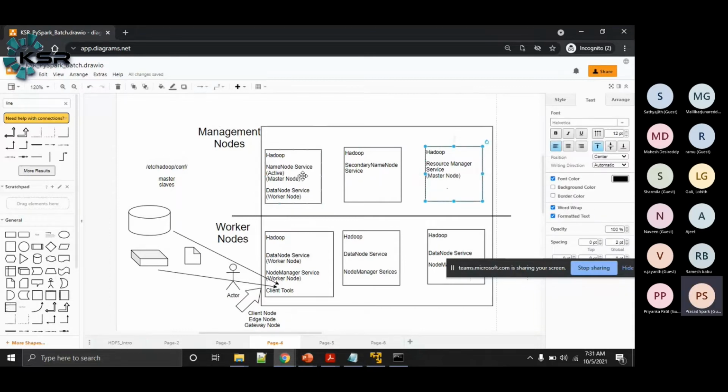The name node here is active and the name node service there is passive. Now we can make the name node service in the other system active and make this one passive. Then we can go and update the Hadoop software or packages here.